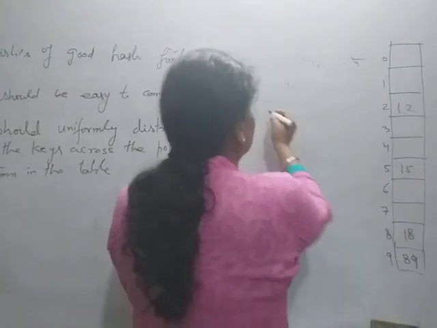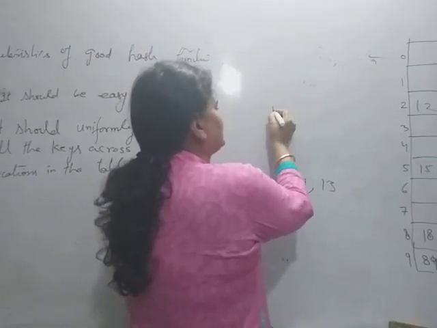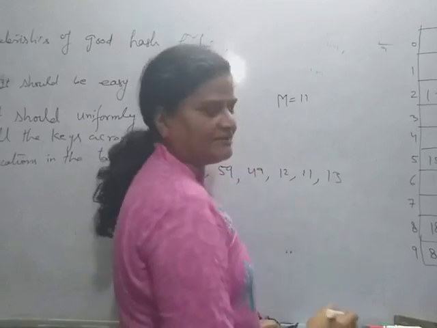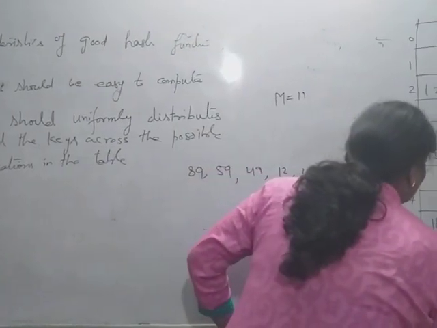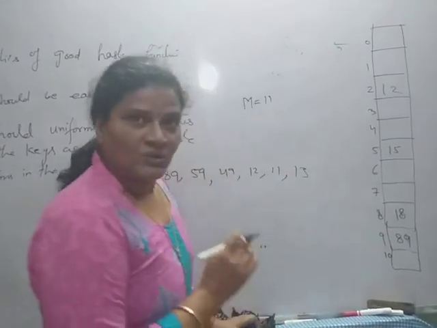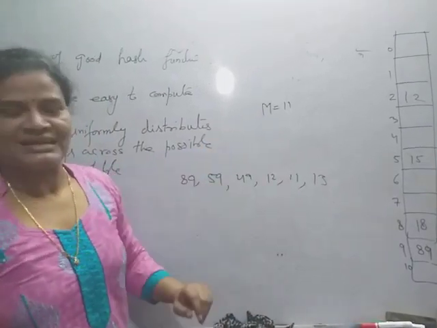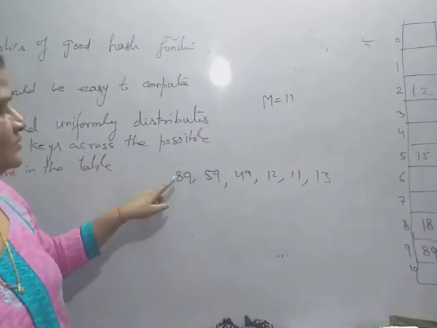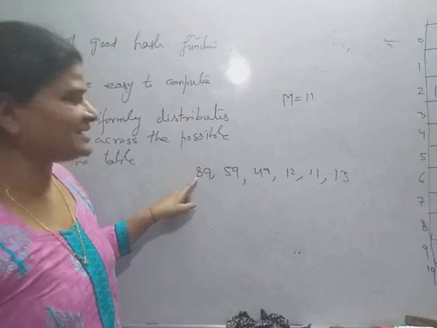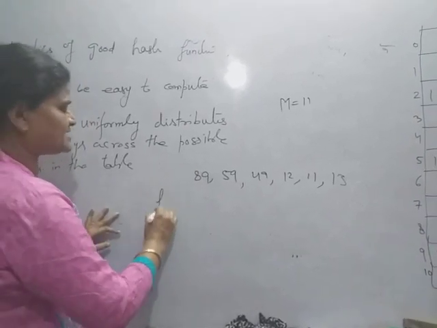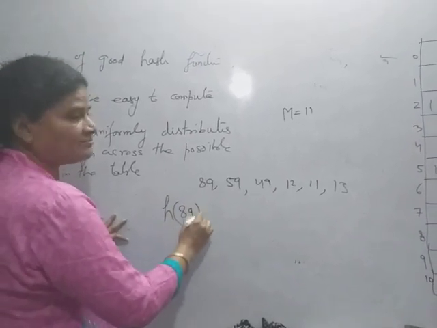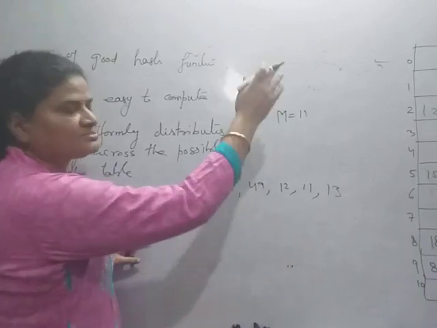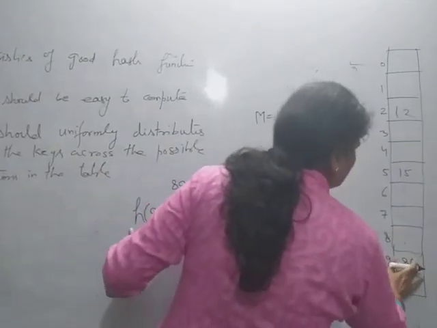Let's say m equal to 11. So it will go from 0 to 10. So the size of the table is 11. Now when we generate the address, the hash function is the same, but the size of the table I have changed.